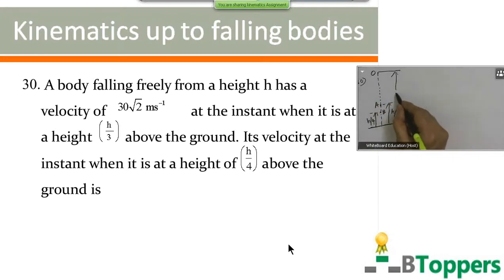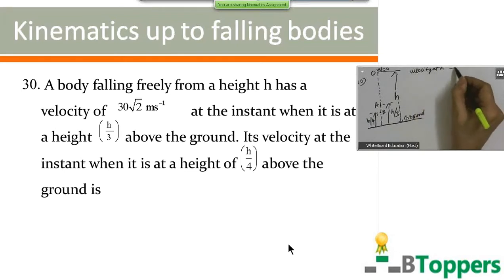Here h is the initial height above the ground from where the body started falling freely under gravity. So you are given the velocity at A as 30 into root 2 meter per second. It started falling from rest at the point O, so the initial velocity at O is 0. You have to find the velocity at B.